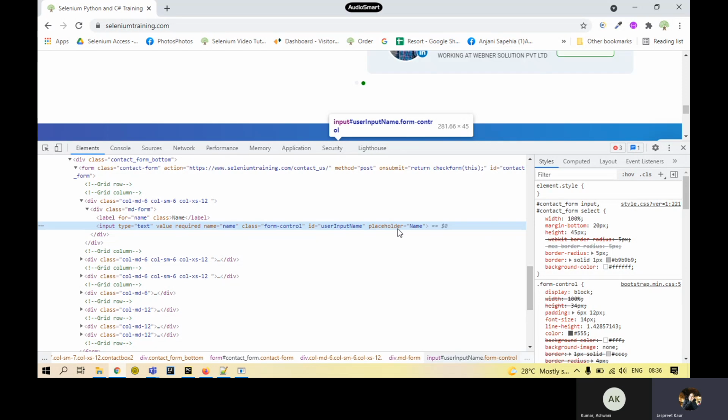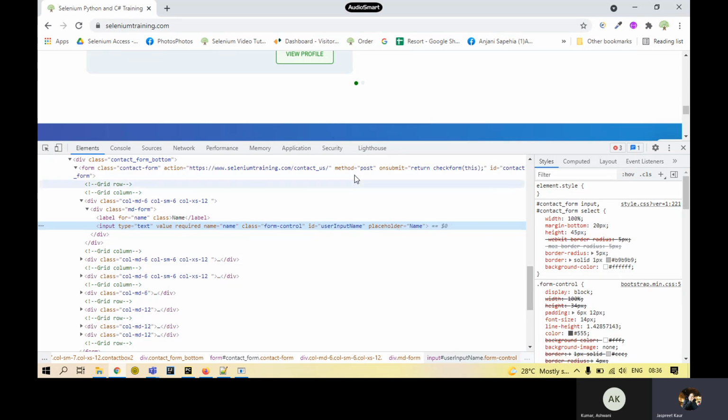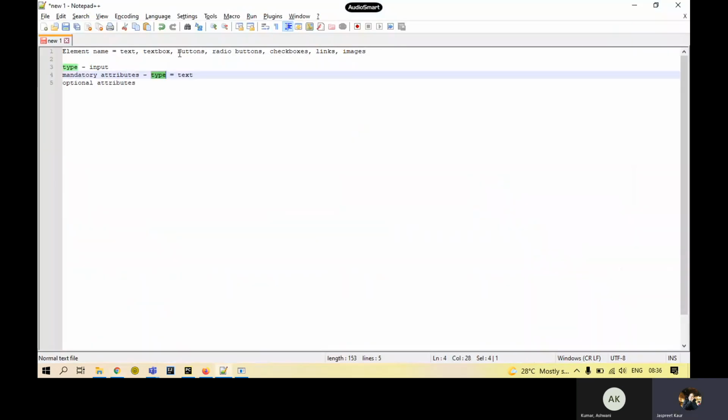But out of these, we'll take three which are common for all the elements. I'll come to that later. Right now, let's just talk about the elements one by one and take the mandatory attributes in order. Now we have button. So let's see what the button says.